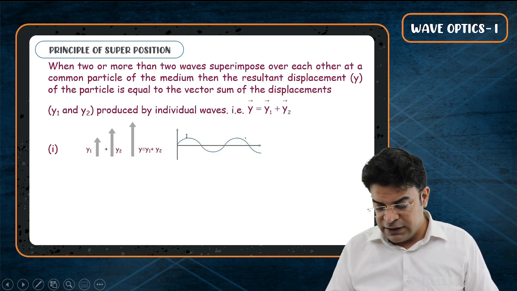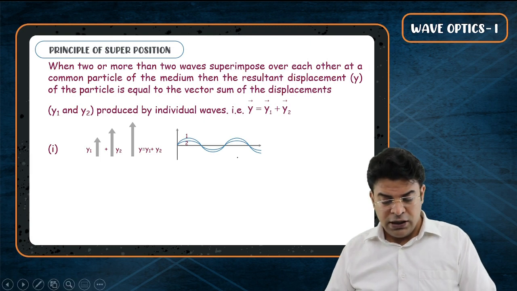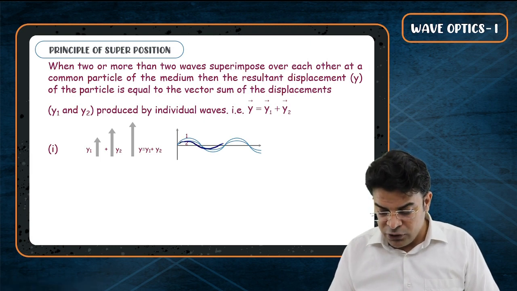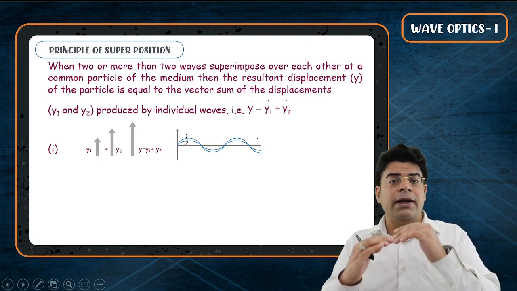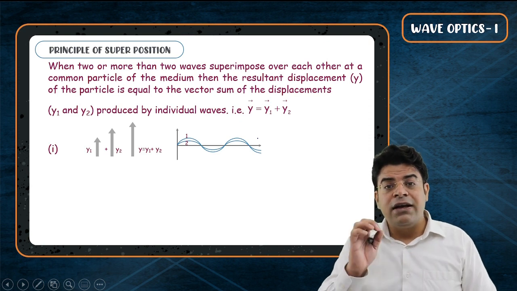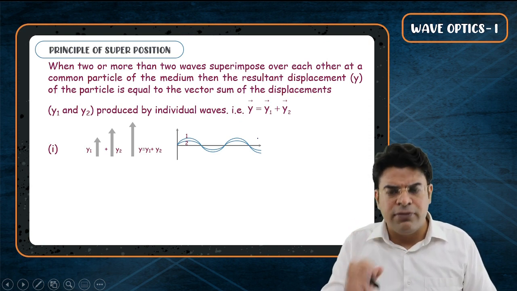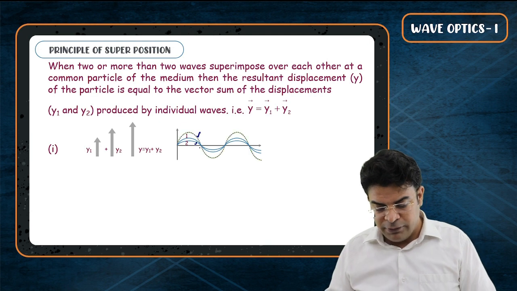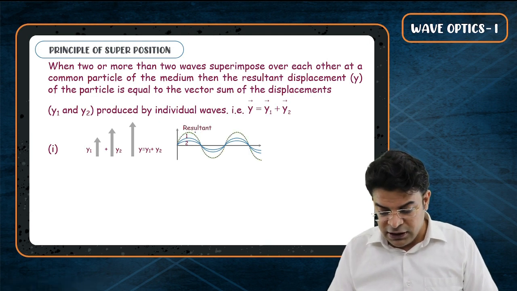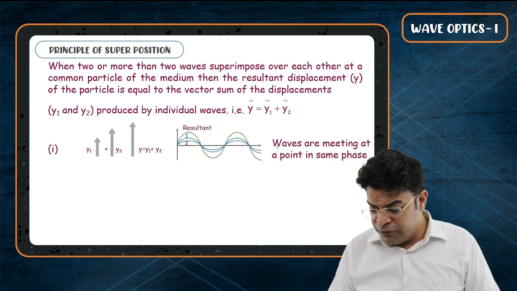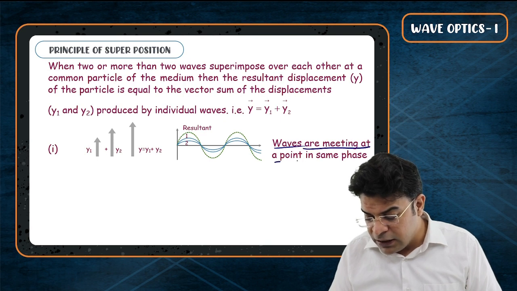So if, let's say, the first vibration looks like this and the second vibration looks like this, then when they are superimposed, you will get a resultant vibration which will be nothing but the vector sum of these two vibrations. So that will be the resultant of these two. So we will say that waves are meeting at a point in same phase.